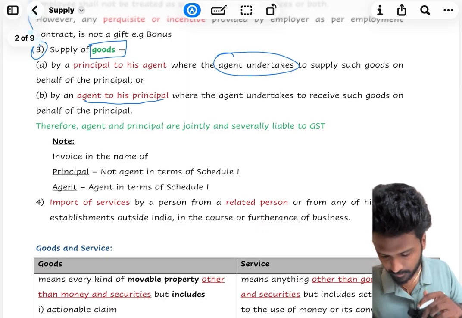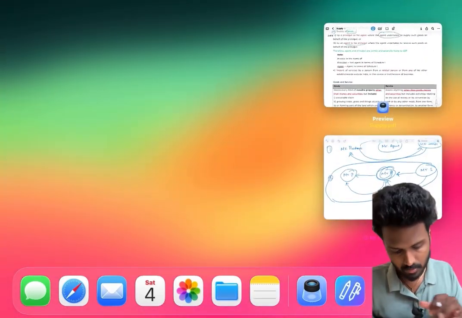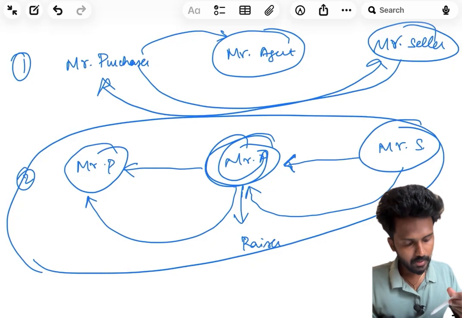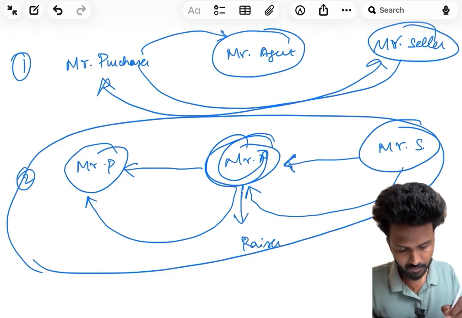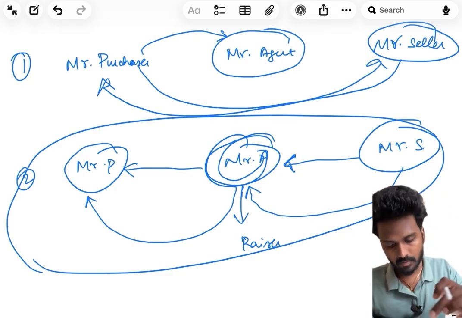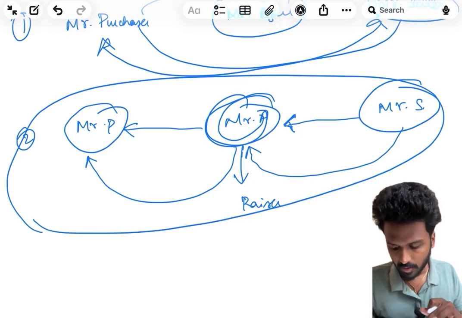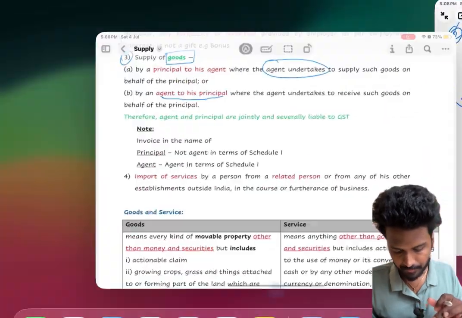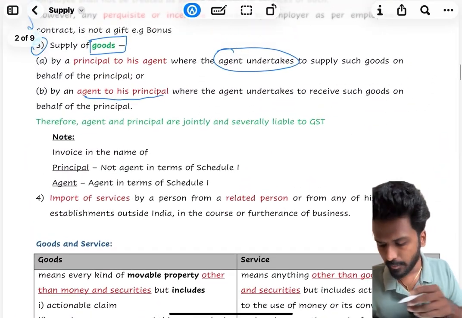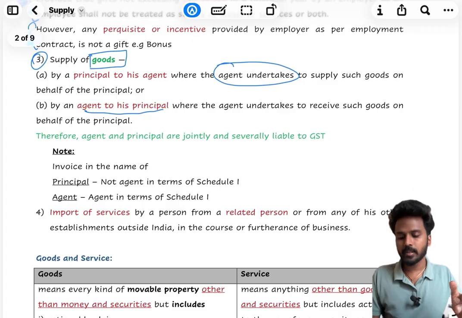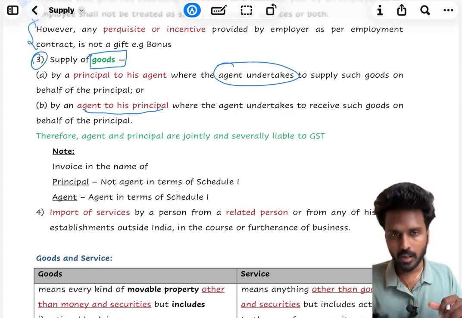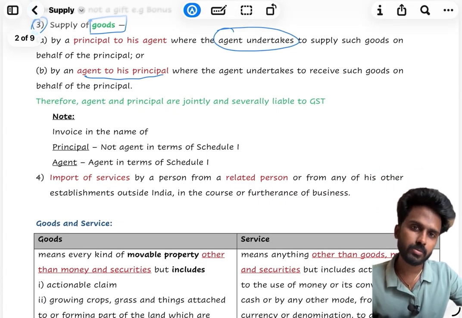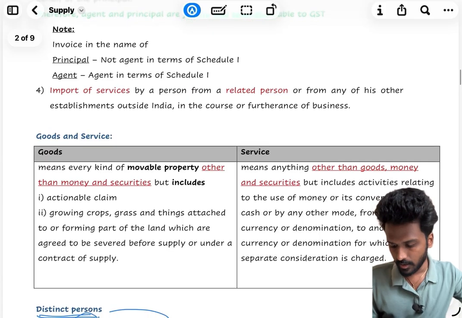Similarly, a reverse case, agent to principal. For example, Mr. Seller tries to sell something, reaches an agent, and the agent routes a purchaser. This reverse transaction is covered in the second point: supply of goods by an agent to his principal, where the agent undertakes to receive such goods on behalf of the principal. Therefore, agent and principal are jointly and severally liable to GST in this case.